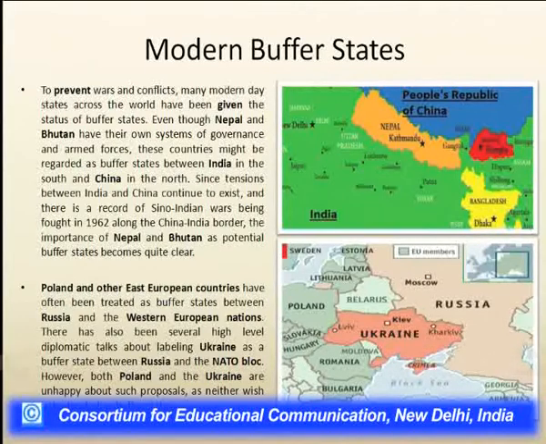There have also been important diplomatic talks trying to label Ukraine and Poland as buffer states, but these two countries are unhappy and have rejected the proposal to be labeled as buffer states.